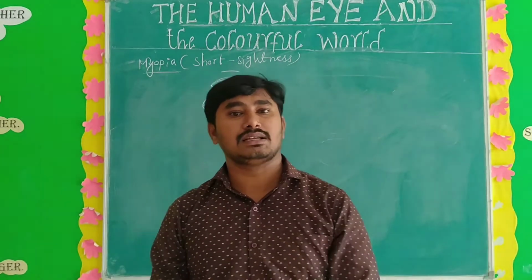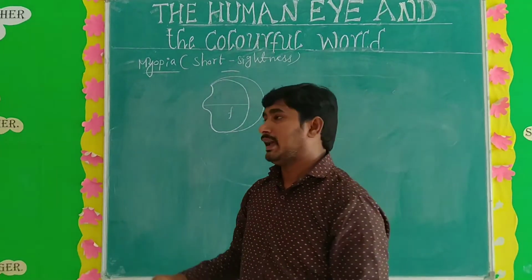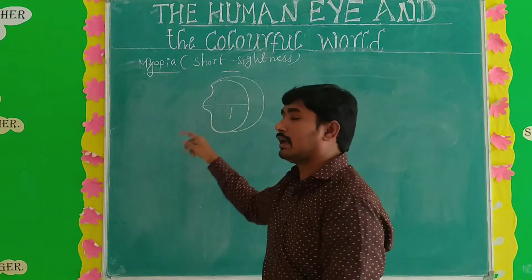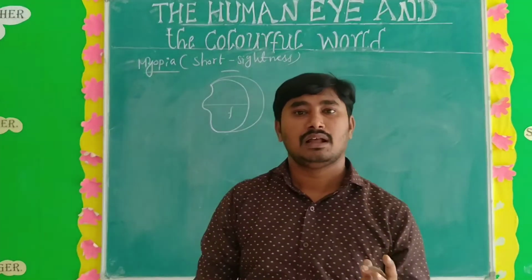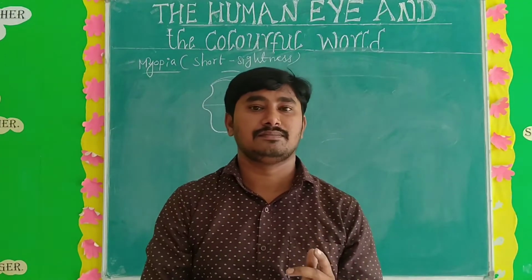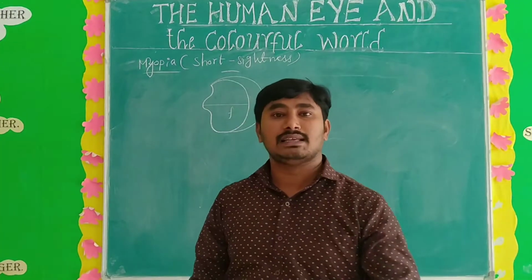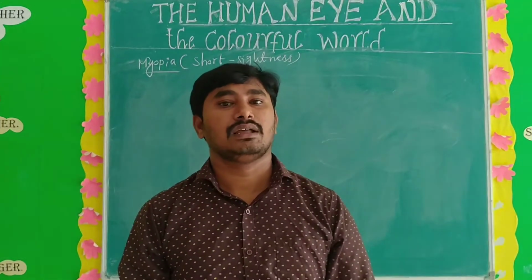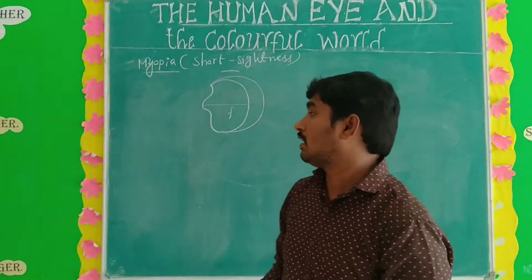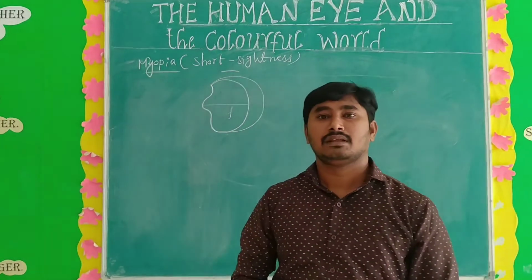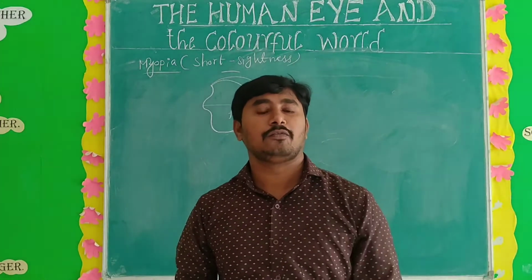So what are the three main causes? The first cause is excess curvature of the eyeball. That's the first point. The convex lens size increases. That is the second point. And one more important point, the focal length increases. These are the three main important causes of myopia. Understand? Yes. In this myopia, what happened?